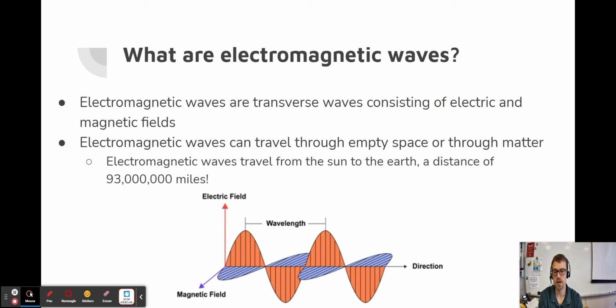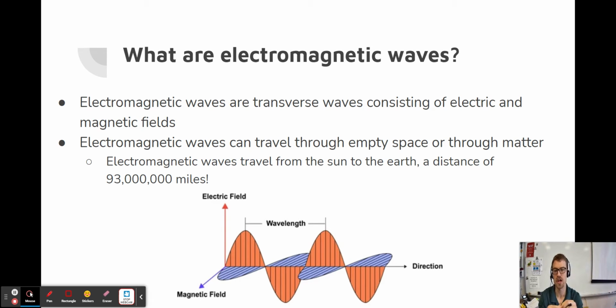So what exactly are electromagnetic waves? Well, these are transverse waves that are consisting of both an electric and a magnetic field. So that's why they're called electromagnetic waves. Now, we're not going to get into the specifics of all of that, but the upshot of the fact that it is made up of electric and magnetic fields is that electromagnetic waves can travel through empty space or through matter. So electromagnetic waves don't require matter to be able to move through like we saw with mechanical waves.